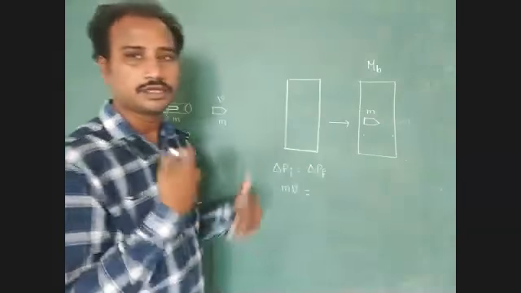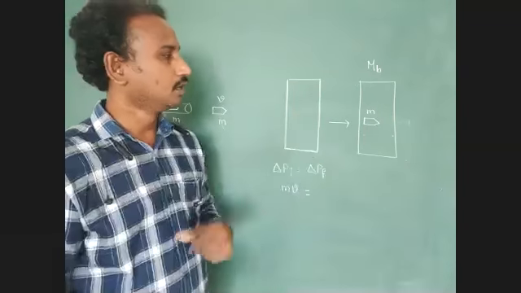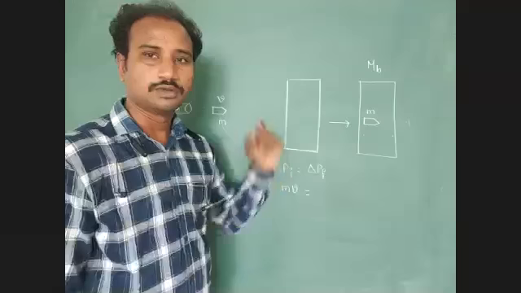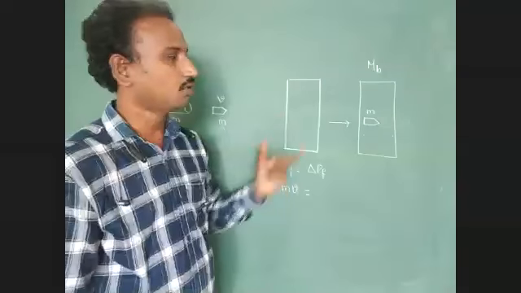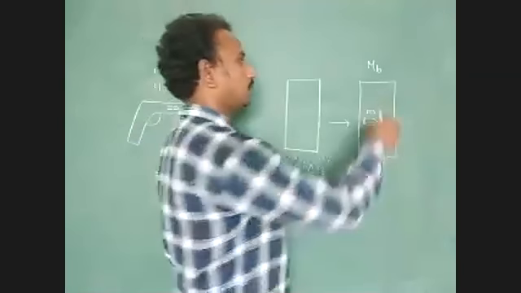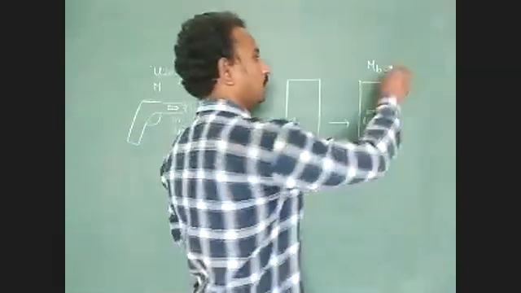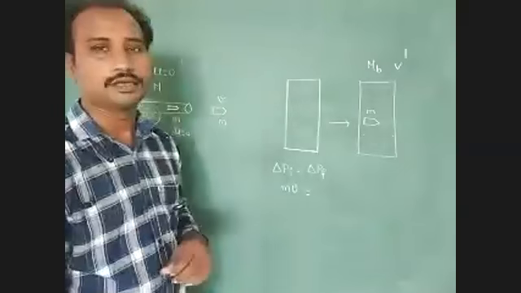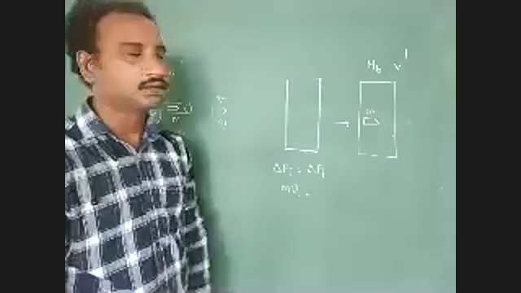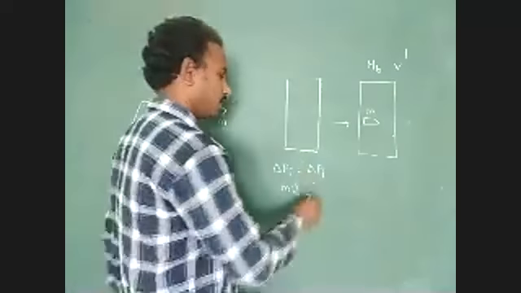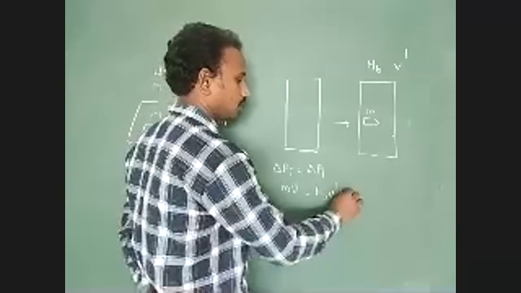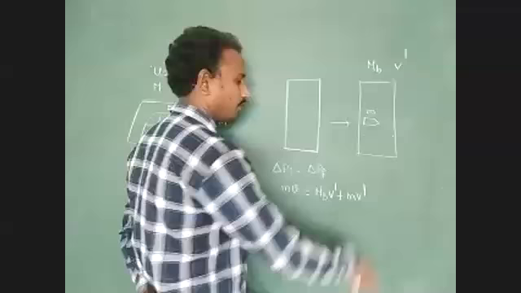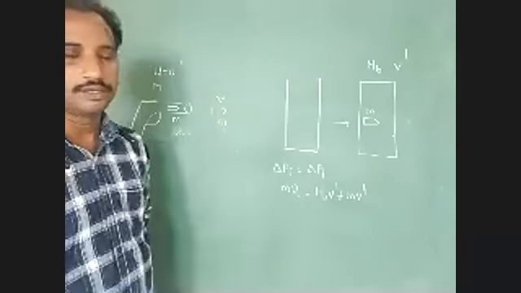What is the velocity of this wooden block and bullet? Both are moving with a common velocity, or same velocity, which we represent as v dash. So the total final momentum is mb into v dash plus small m into v dash.